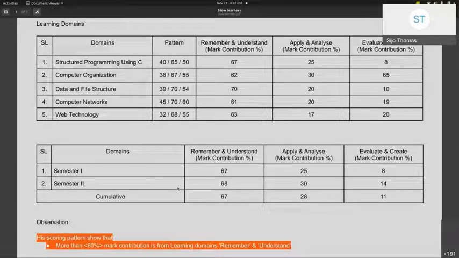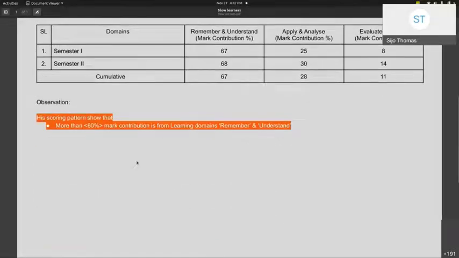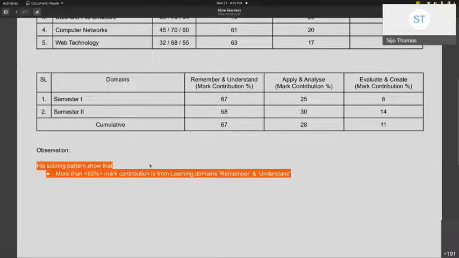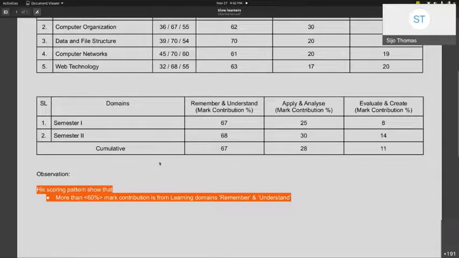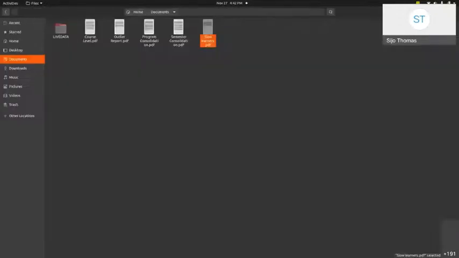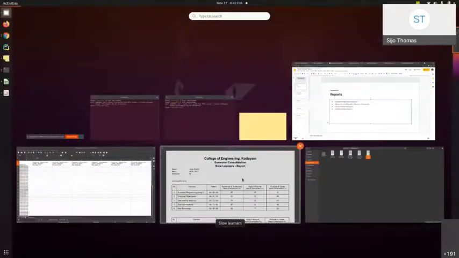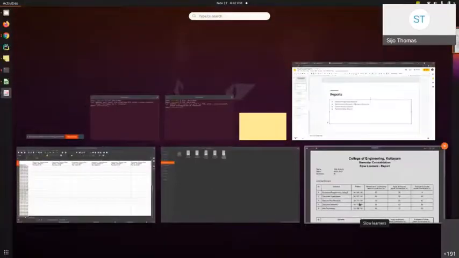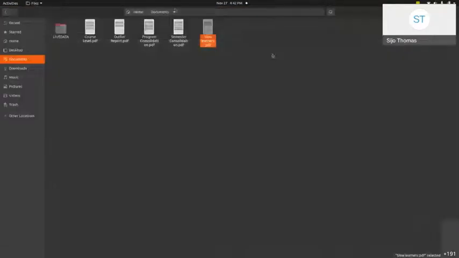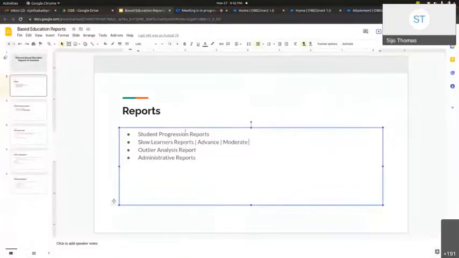In the NAAC manual, criterion 2.2.2 deals with slow learners. How do we identify slow learners? What are the measures we have taken for slow learners? These reports and methodologies will completely match that criterion. In the same way, we will be able to identify advanced level learners and moderate level learners.